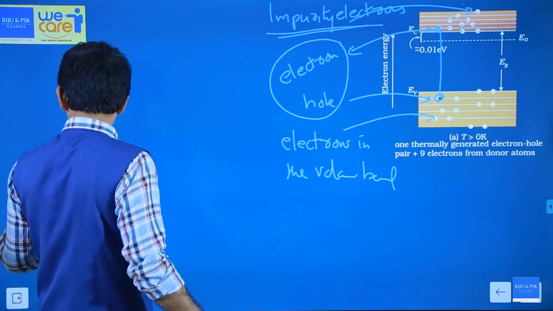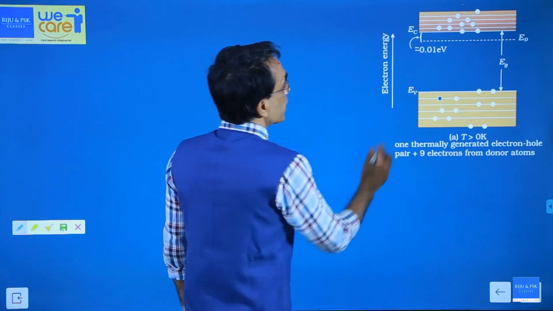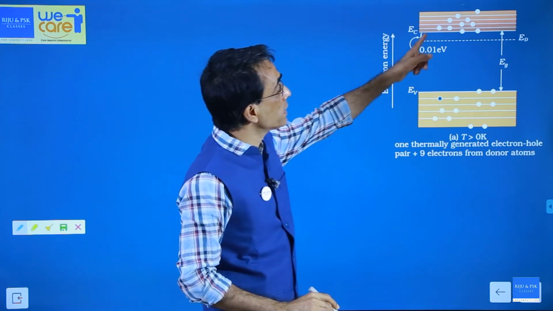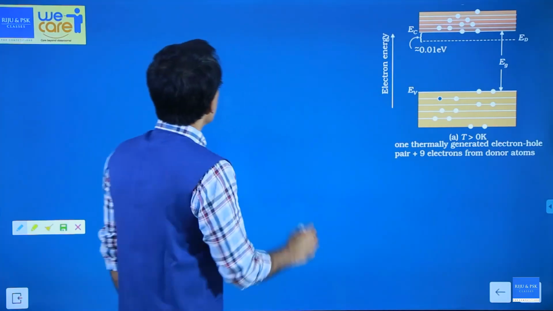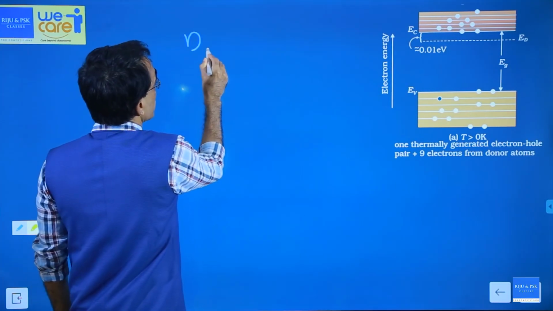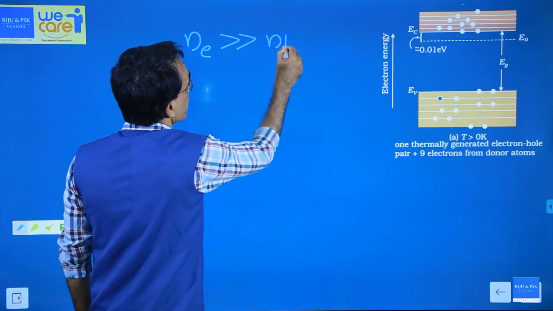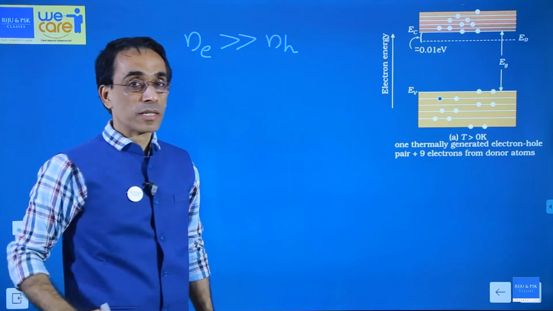See, the number of holes is only 1, but the number of electrons is 10. Number of holes 1, number of electrons 10. That is why we say the number density of electrons is much greater than the number density of holes in an n-type semiconductor.